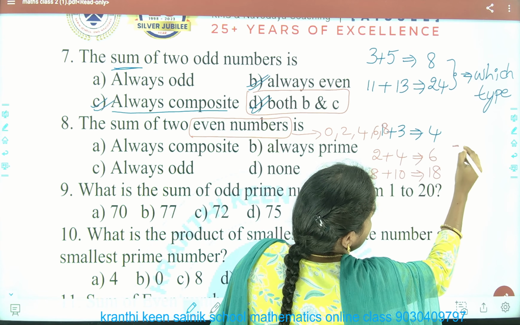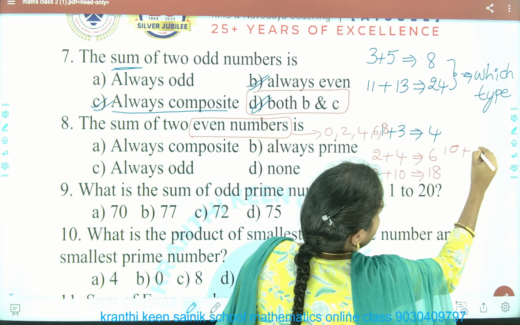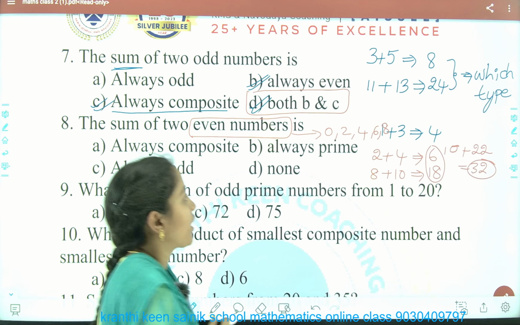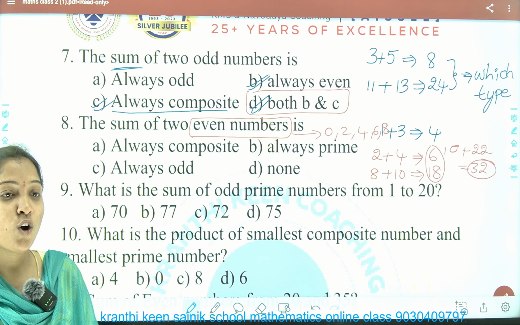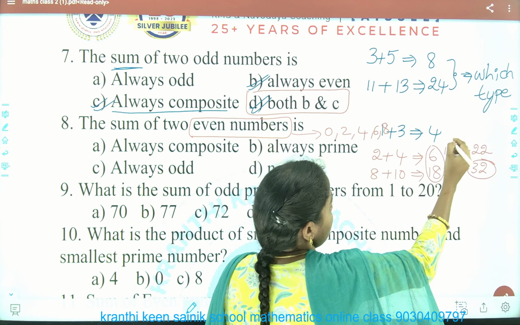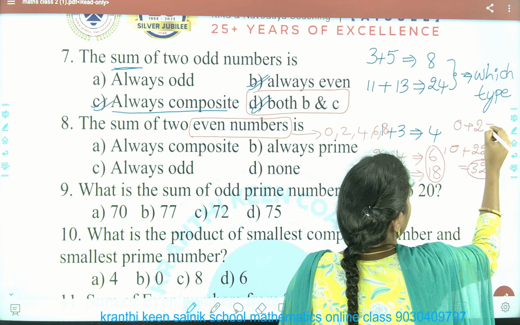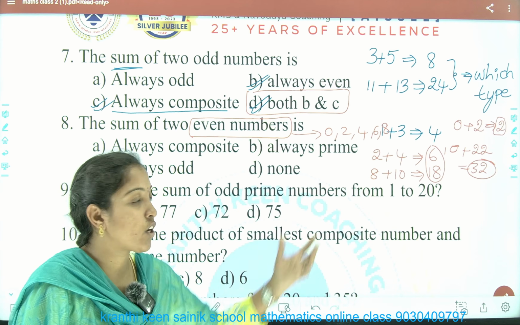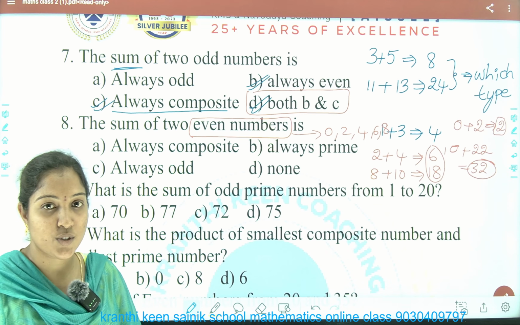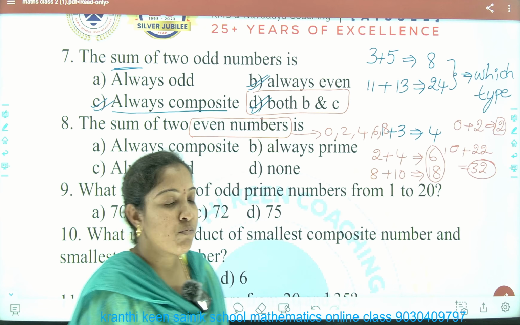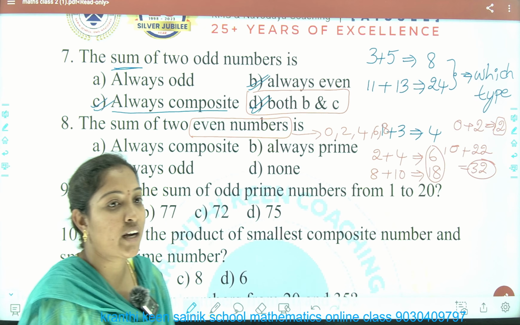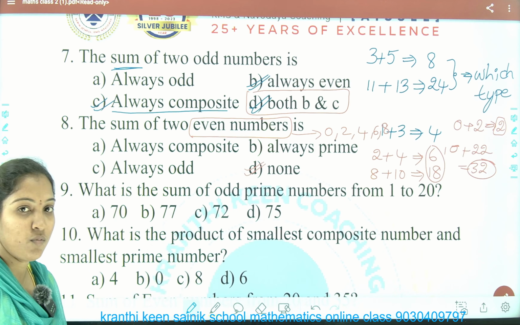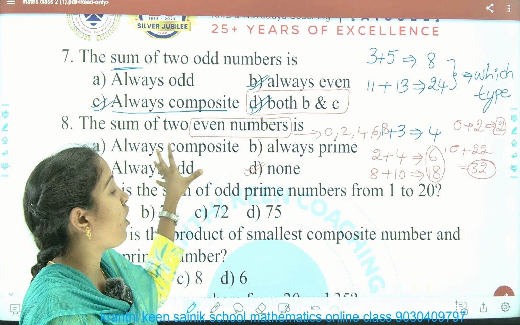Next, 1 plus 1... 32. What type of numbers are all these? You are getting even and composite. Is it even? If you take 0 plus 2, but 2 is a prime number, that is not a composite number. 0 and 2 are even digits only. But here you are getting a prime number, and in all the remaining cases you are getting composite numbers. That's why we cannot say. So you should not choose always composite.